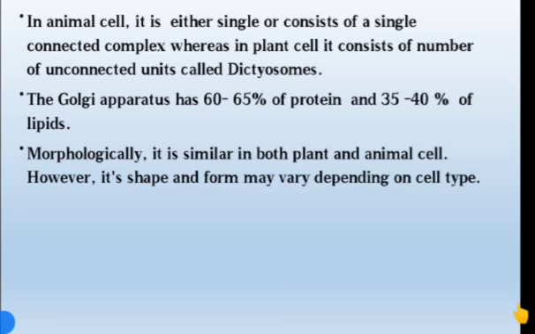The Golgi apparatus has 60 to 65% protein and 35 to 40% lipids.